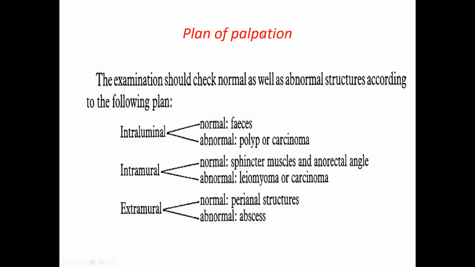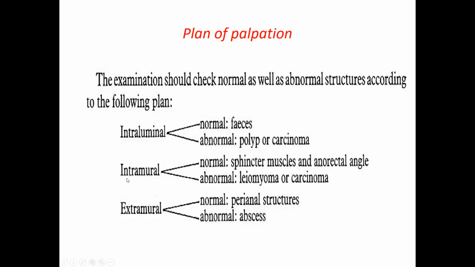So you must follow a certain method during palpation. If you find anything, first see intraluminally for fecal matter, which is present normally, and any polyp or carcinoma, fungated carcinoma, polypoid carcinoma, or polyp of the rectal canal, which will be present in the lumen.